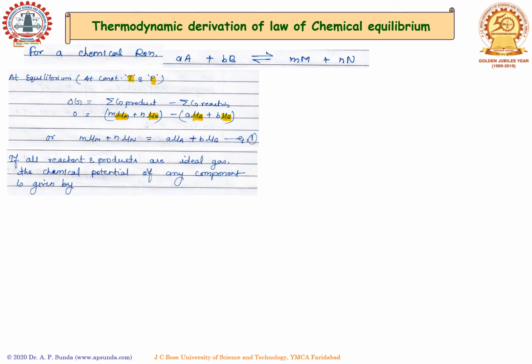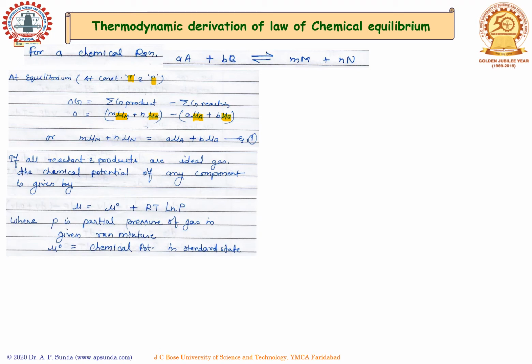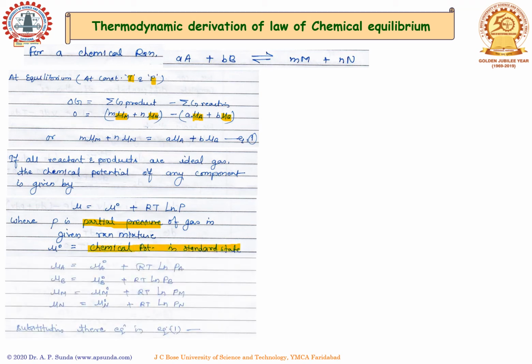If all reactants and products are ideal gases, the chemical potential of any component is given by mu equals mu naught plus RT ln P, where P is the partial pressure of the gas in the given reaction mixture, and mu naught is the chemical potential in the standard state.